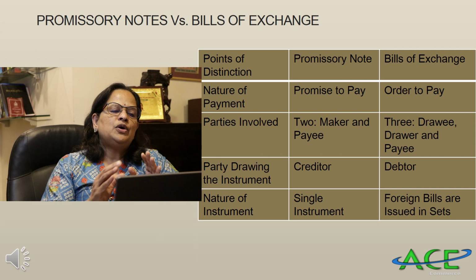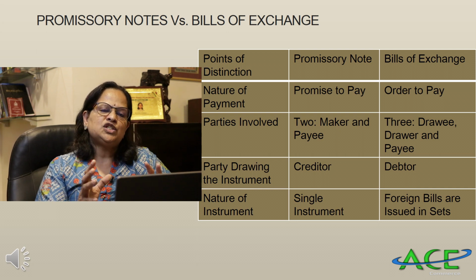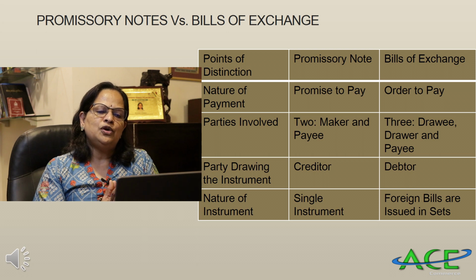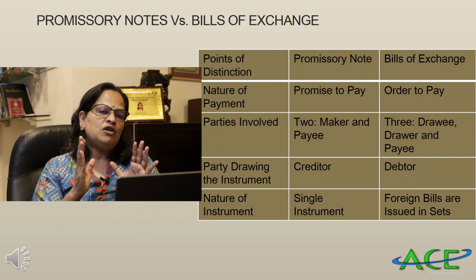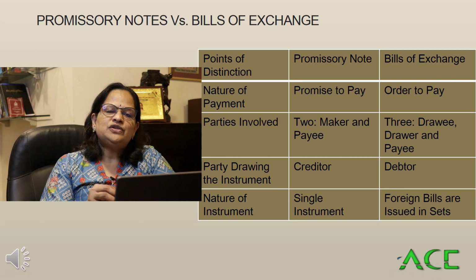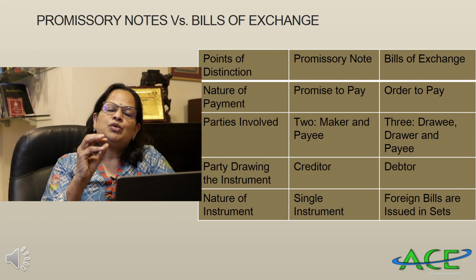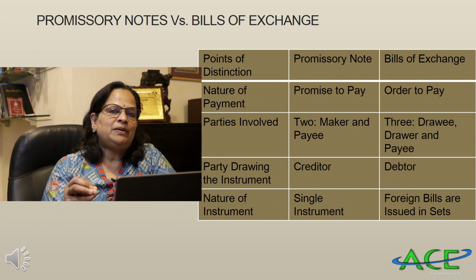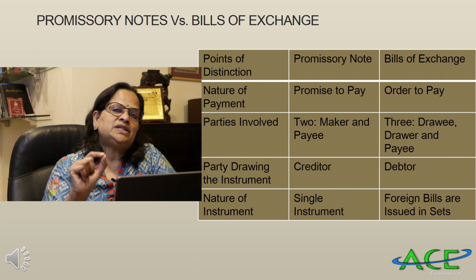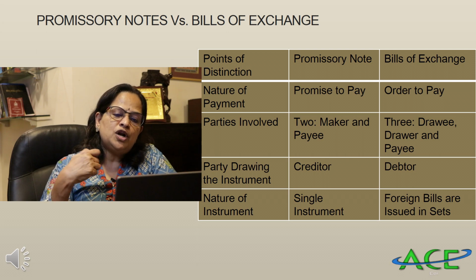Now, the point I want to explain is promissory note versus bill of exchange. This is the last topic I want to explain in this module. Here also the distinction should always be in tabular form. Points of distinction: promissory note, bill of exchange. Nature of payment: a promissory note is a promise to pay. For a bill of exchange, the word is different. It's an order to pay. So, a promissory note is a promise. I am promising. My promise is value. Whereas a bill of exchange is an order to pay.